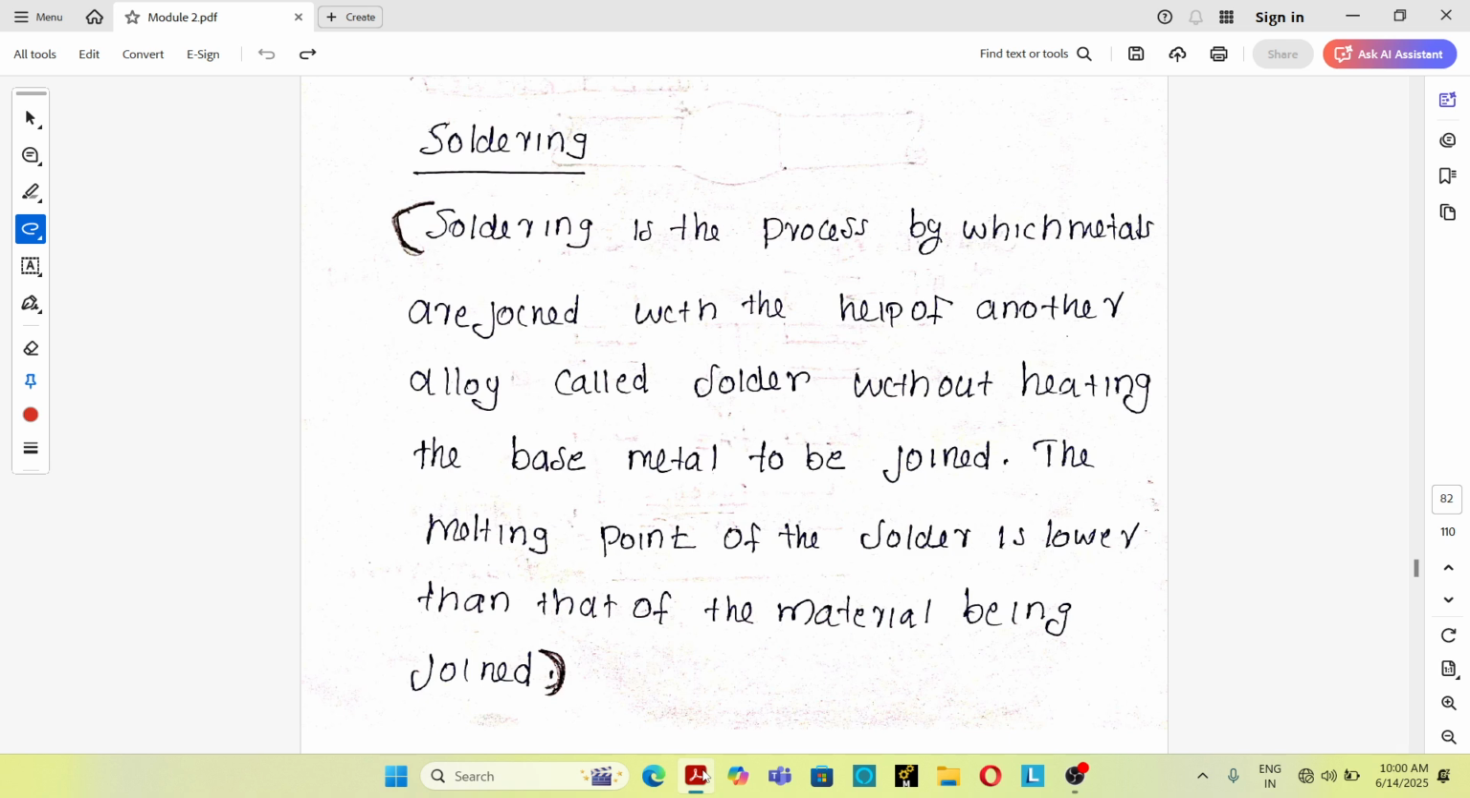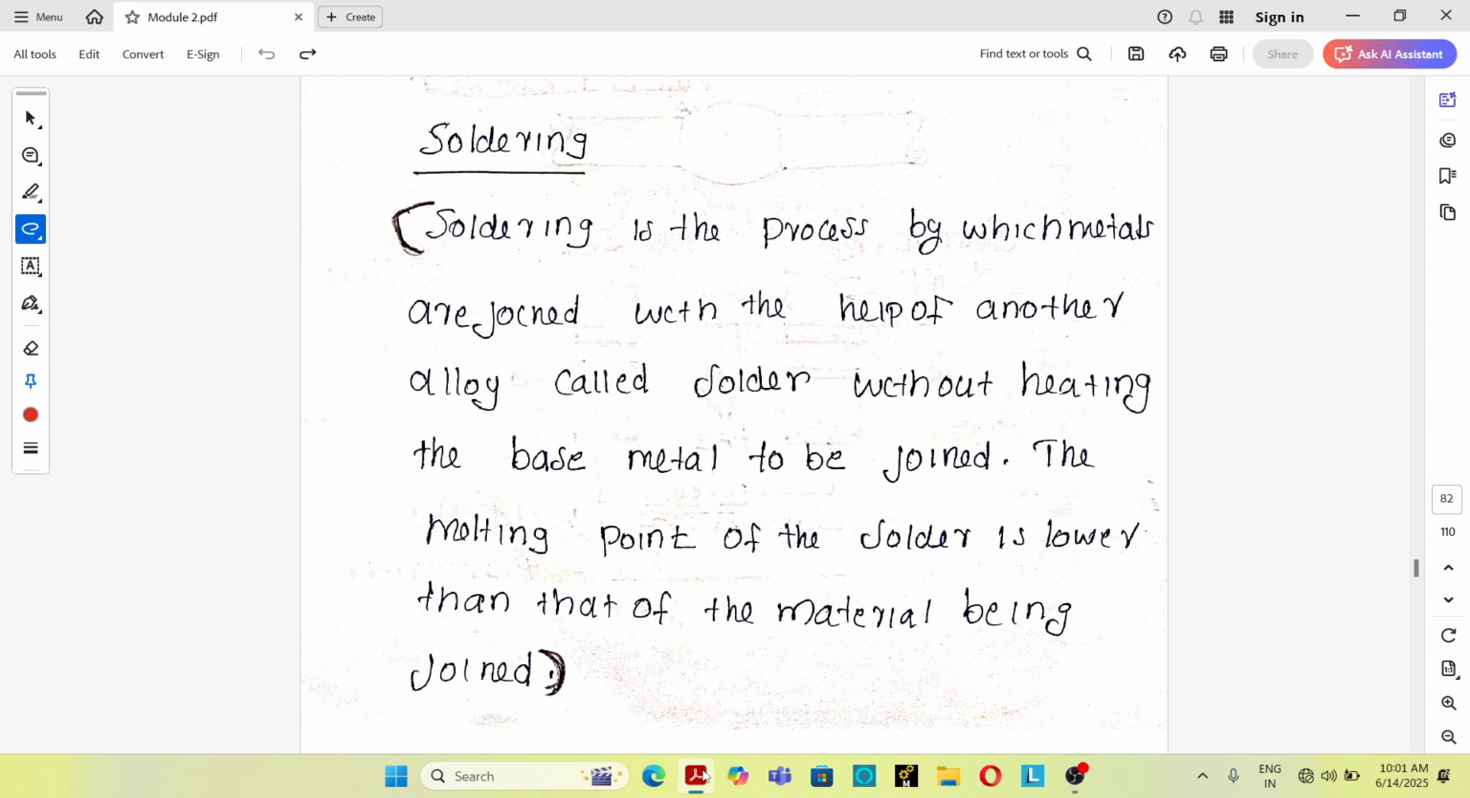In this video, I am going to discuss the soldering process, brazing process and adhesive bonding process. Joining processes are classified into three types: autogeneous joining process, homogeneous joining process and heterogeneous joining process. In the autogeneous joining process, filler material is not used. Resistance welding is an example of an autogeneous joining process.